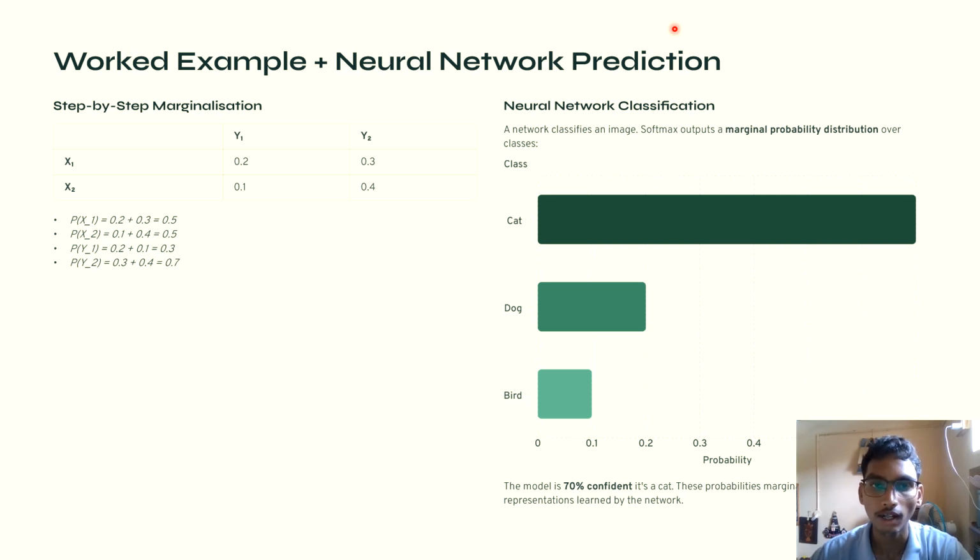So why do we call this a marginal probability? This is the important part. The model's prediction for a class can be viewed as a probability over the class variable, while other internal factors or features are not explicitly shown in the final output. For example, the network may have learned features such as shape, color, texture, edges, background, etc. We don't see separate probabilities for all these features in the final prediction. Instead, the model gives us the probability of the class.